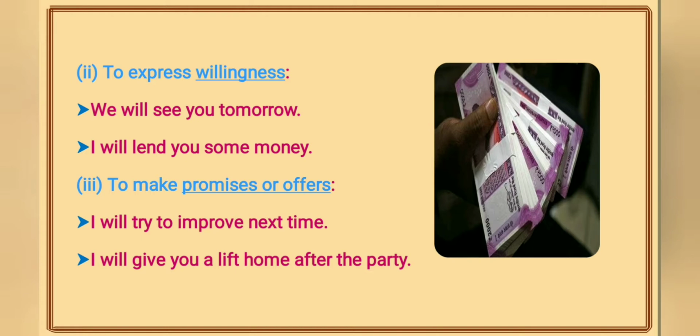Next is will is used to make promises and offers. When people have to make promises or they have to offer something to somebody, they use will. I will try to improve next time. It is definitely a promise. And I will give you a lift home after the party, and it is an offer. So will is used to make promises and offers.